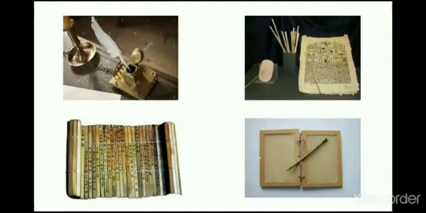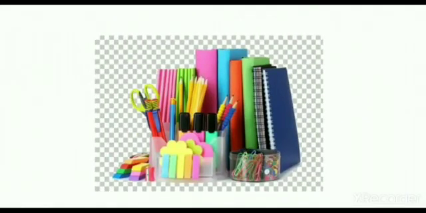Earlier, for writing, natural substances like tree bark, leaves, bhurjapatra, paints made from reeds, stone slates, stone walls in caves, soil, and colors made from plants were used. And nowadays, man-made substances like paints, pencils made from plastic and metal, paper, notebooks, etc. are used.